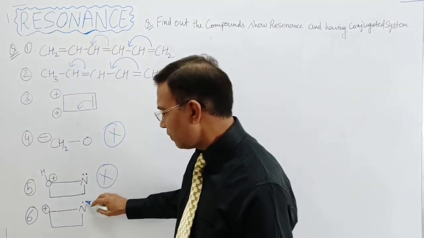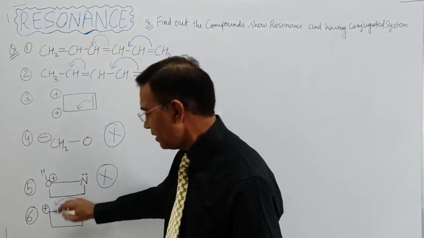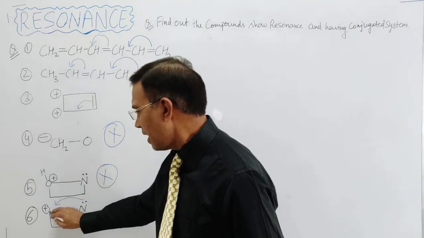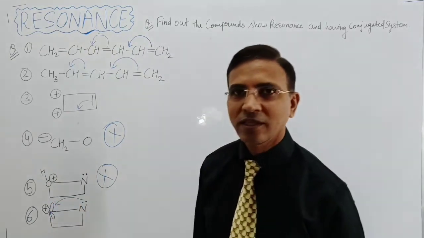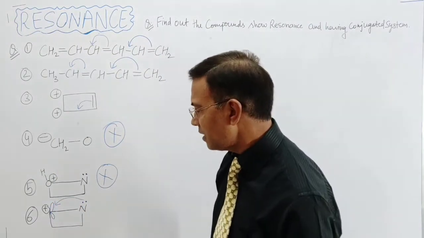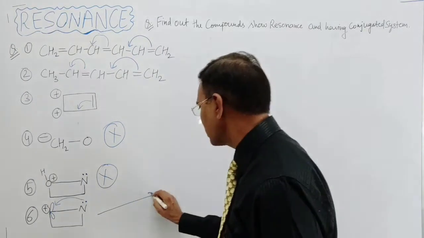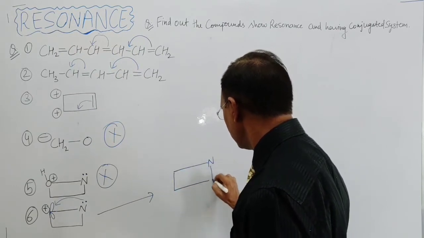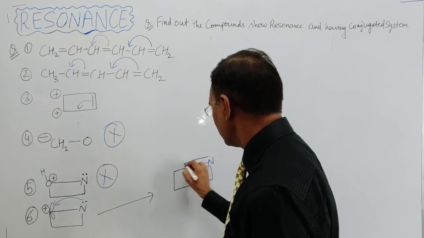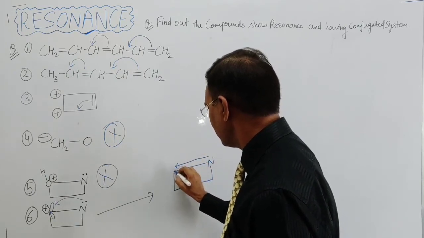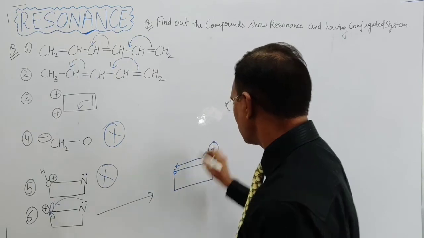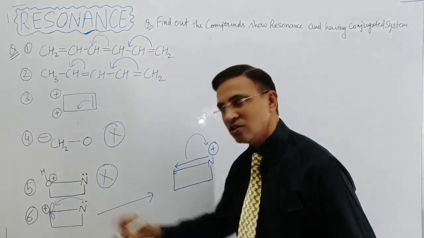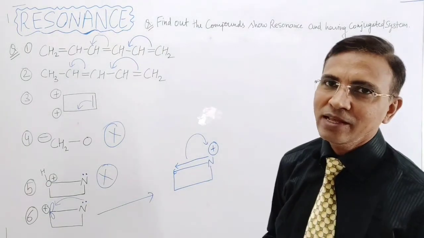So nitrogen has the lone pair of electrons. If it is going to donate, then this carbon accepts the lone pair of electrons in the empty p orbital present on it. So that's why the resonance is exhibited, and the resonating structure will be: now the positive charge comes on the nitrogen atom. Again this comes and this species forms. That is about conjugation and resonance.